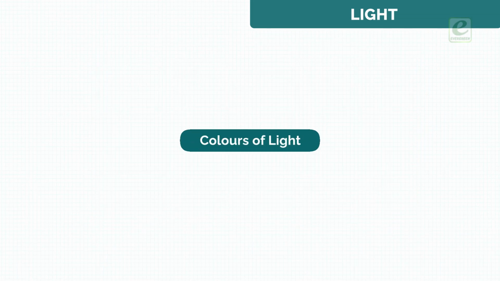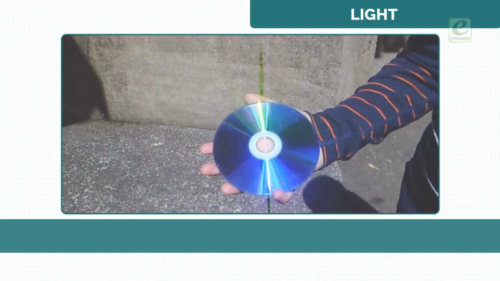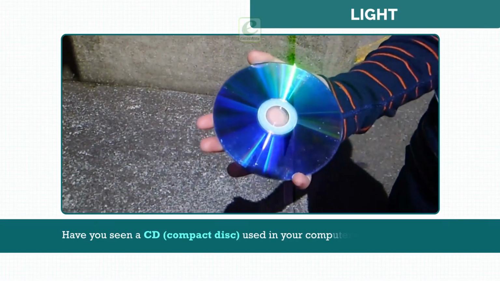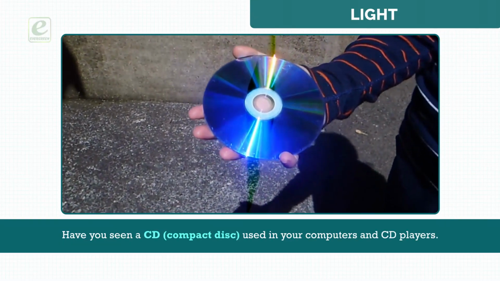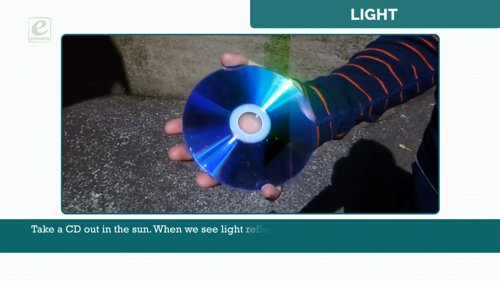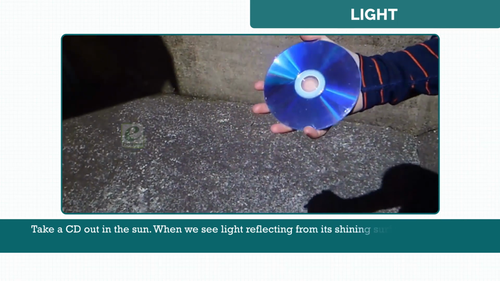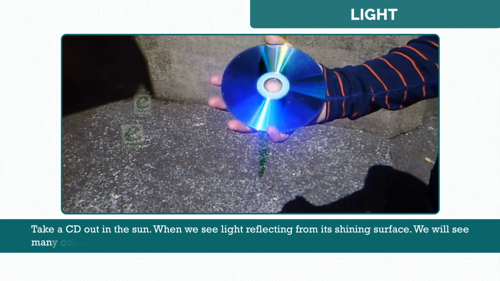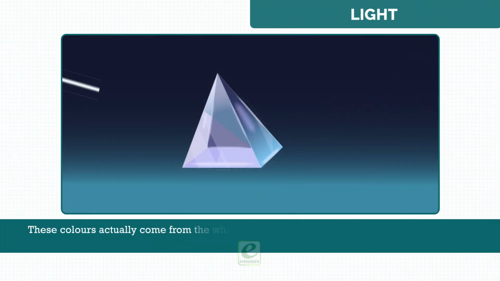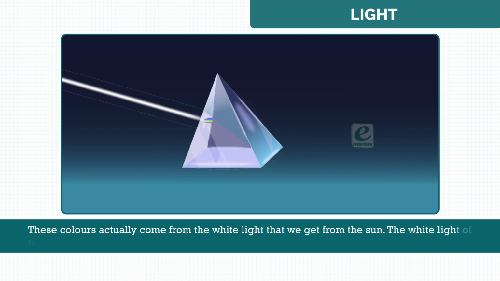Colors of light. Have you seen a CD or a compact disc used in your computers and CD players? Take a CD out in the sun. When you see light reflected from its shining surface, we will see many colors. These colors actually come from the white light that we get from the sun. The white light of the sun consists of 7 colors.